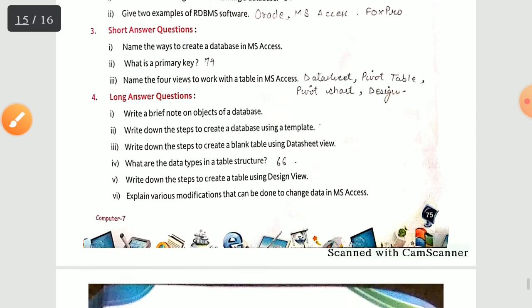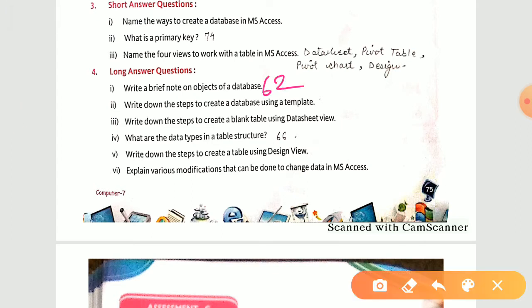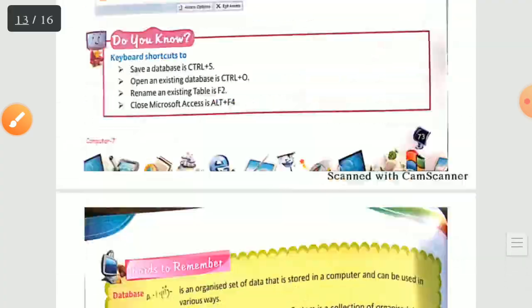Moving on towards your long answer question, see the first one. Write a brief note on objects of database. Page number 62 you open for this answer. Page number 62.